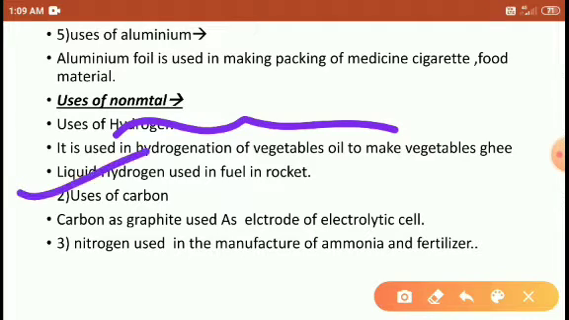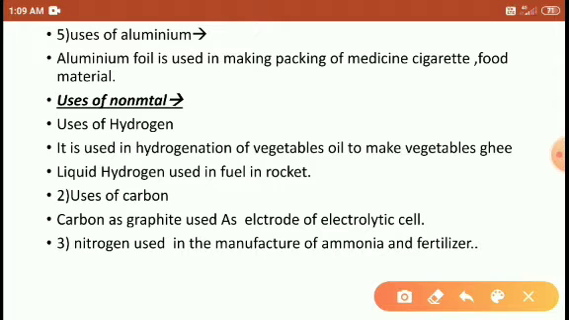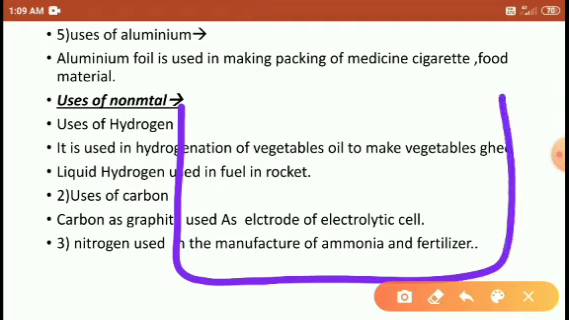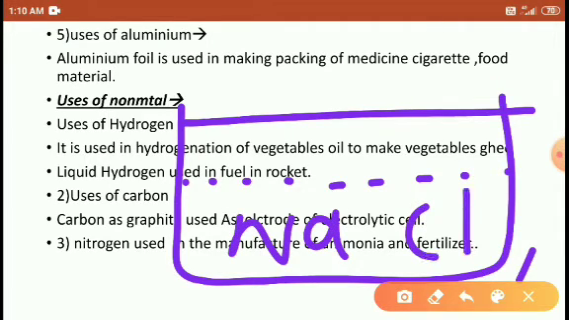Okay, uses of carbon. Carbon as graphite is used as an electrode in electrolytic cells. So what do electrolytic cells mean? It is a cell in which we carry out an electrolysis process. In this beaker I am using a solution like NaCl, the liquid NaCl, right students? This is the liquid NaCl.